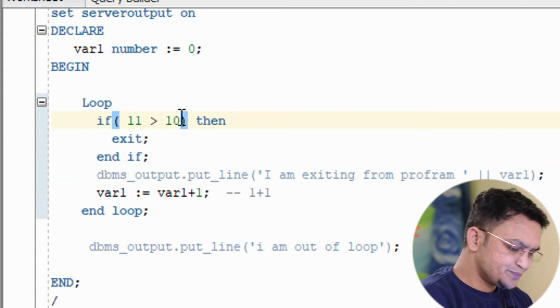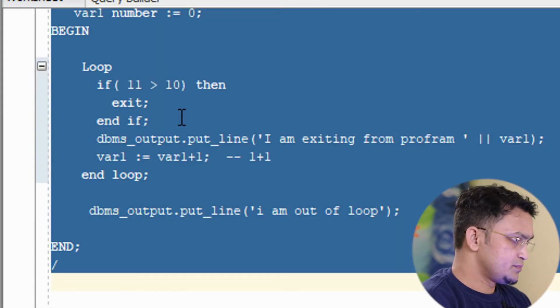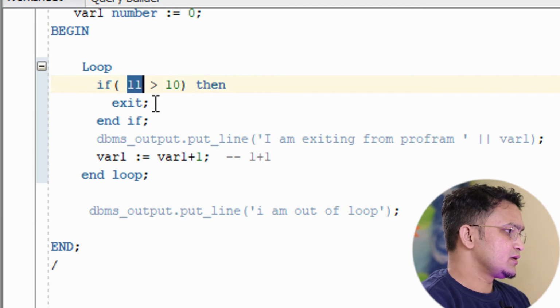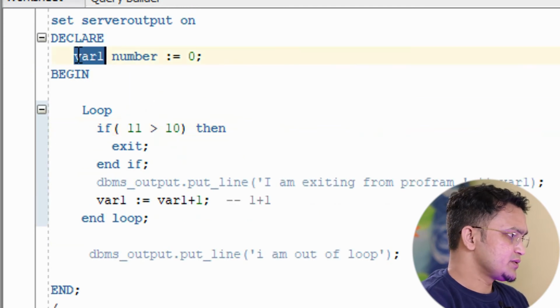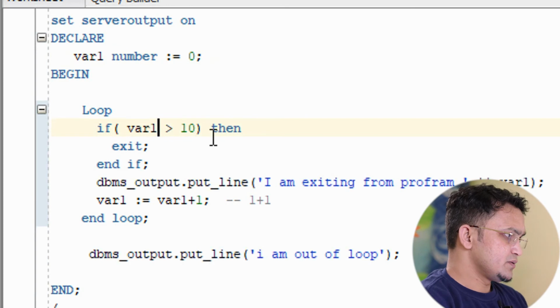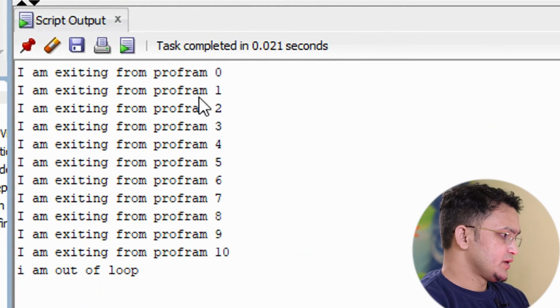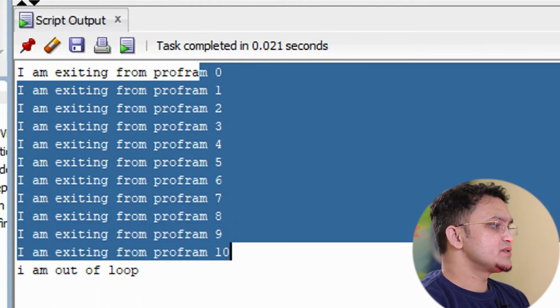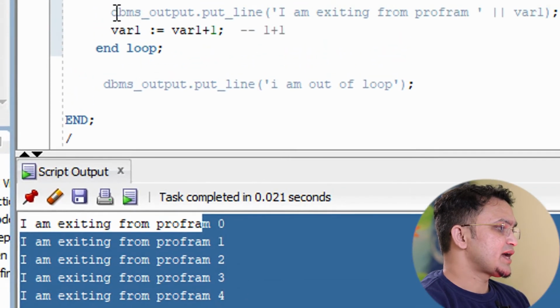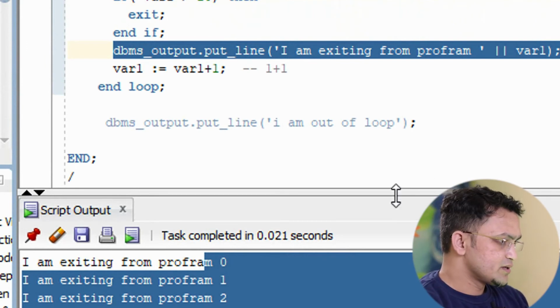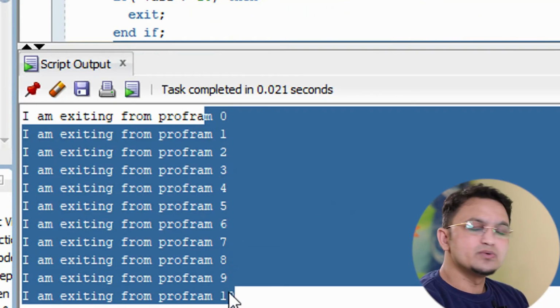So let me run this piece of code. Let me write this variable 1 over here. You can see over here, this line, whatever line I have written over here, got executed 10 times, from 0 to 10.